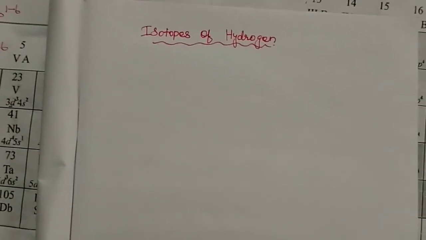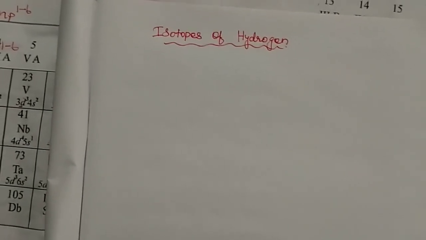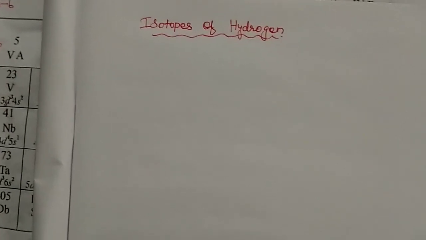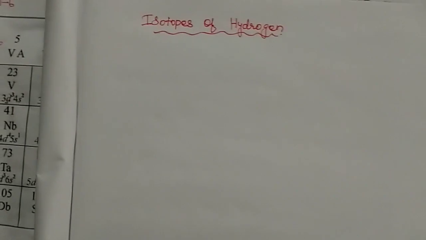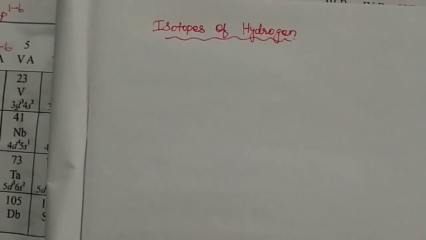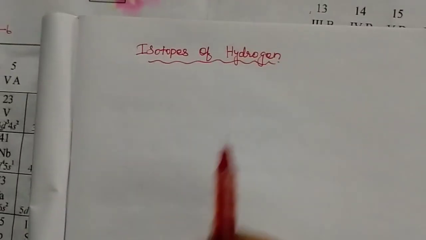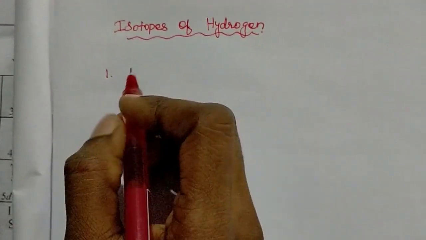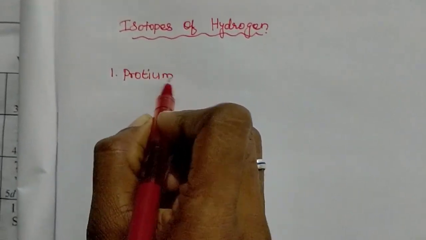First topic, isotopes of hydrogen. Hydrogen contains three types of isotopes. One is a naturally occurring isotope and the other two are artificially or laboratory prepared isotopes. The first isotope is protium.